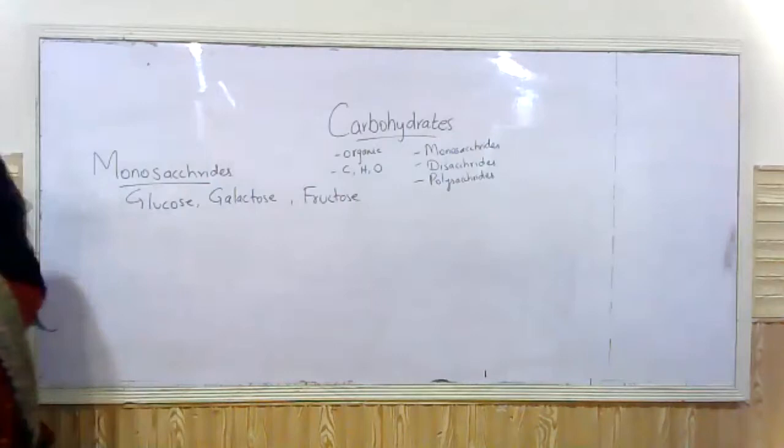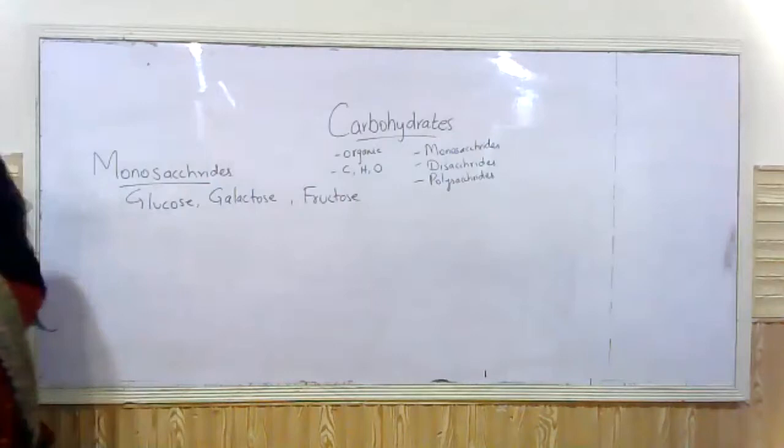All of these 3 monosaccharides have the same molecular formula. The first and foremost thing that you need to remember is all three of these monosaccharides have the same molecular formula, that is C6H12O6.